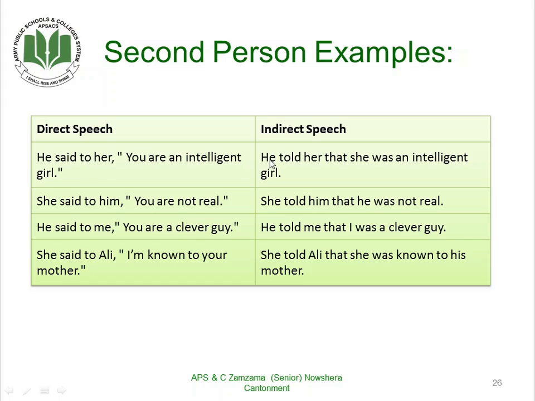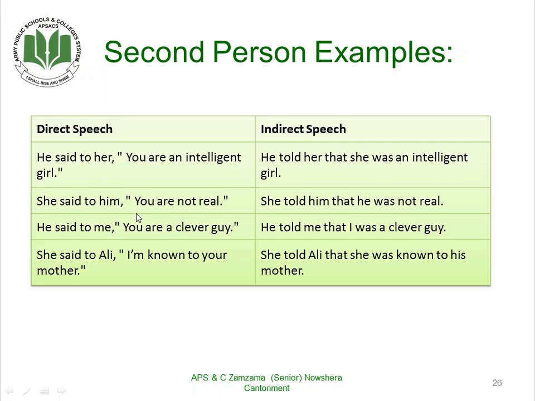So how does it change? Simply, he said to her becomes he told her. Now you is the second person, so you will change as per object. Here the object is a girl, so it will change like, he told her that she was an intelligent girl.